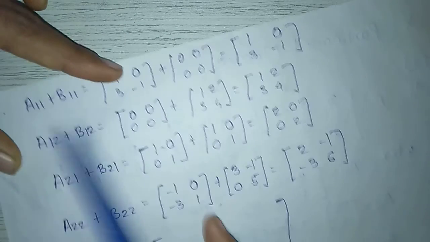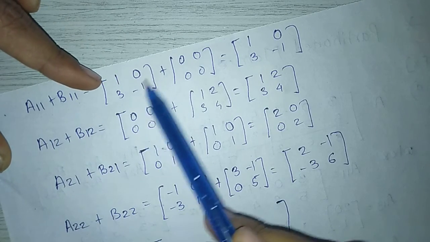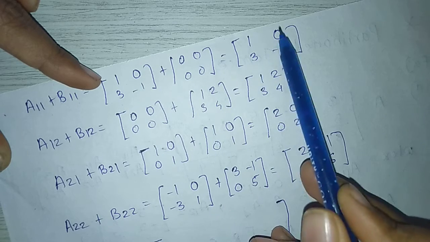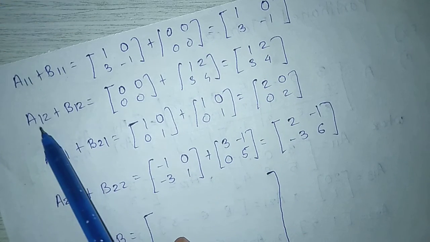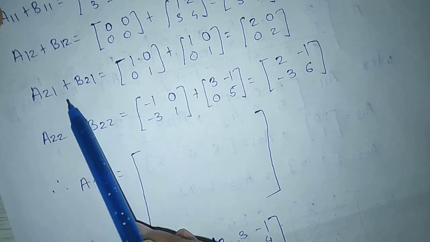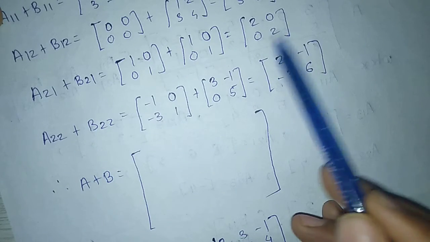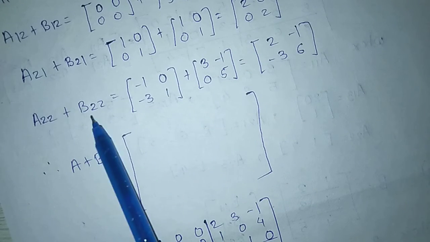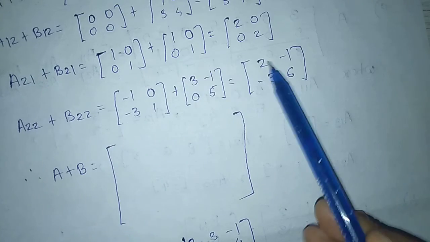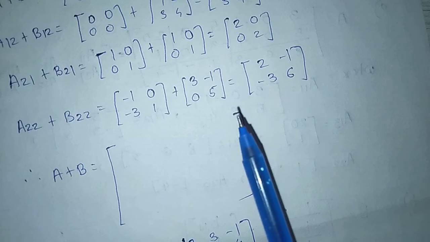So, A11 plus B11 is 1 0 3 minus 1 plus 0 0 0 0, equal to 1 0 3 minus 1. Similarly, A12 plus B12 equal to 1 2 3 4, A21 plus B21 equal to 2 0 0 3, and A22 plus B22 equal to 2 minus 1 minus 3 6.